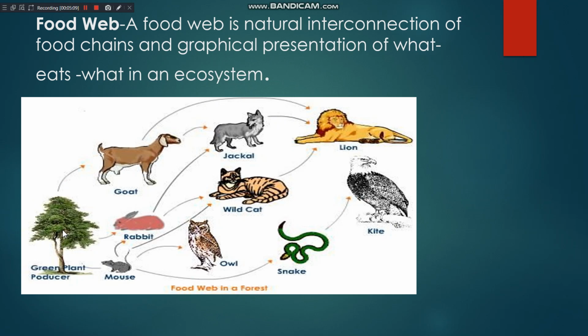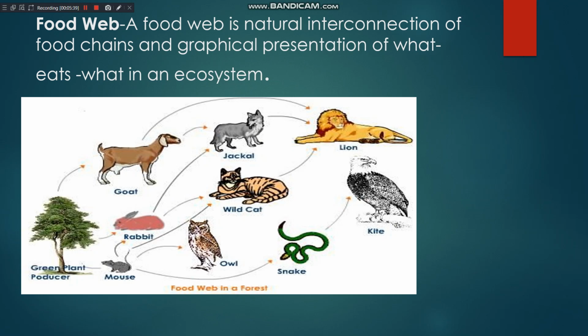This is a plant. The same plant is eaten by a rabbit. The rabbit is eaten by a wild cat, and the wild cat is eaten by a lion. So here what happened? One organism can be eaten by different organisms. In this way, the food chains are interconnected to each other, and this interconnection of food chains, or the graphical presentation of who eats whom, is called a food web.